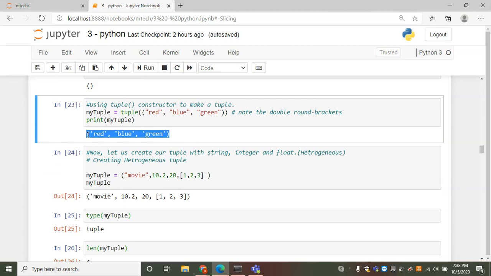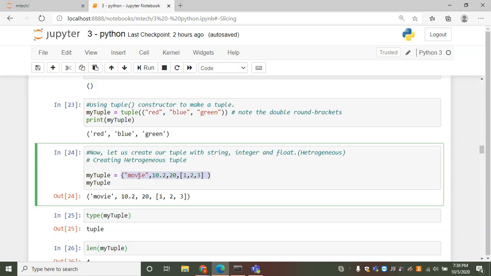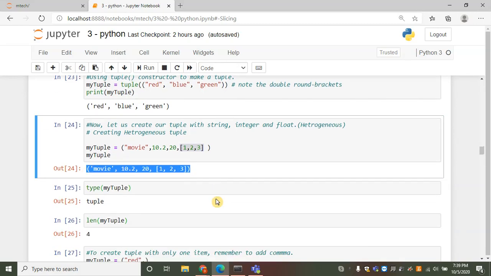This is a tuple. Now let us create a tuple with a string, integer, and float. That is what we call heterogeneous data. In this tuple, movie is of type string, 10.2 is of type float, 20 is of type integer. This [1, 2, 3] is of type list. Tuples are created using parentheses. Lists are created using square brackets. So this is an example of a heterogeneous tuple, which has different types of data.